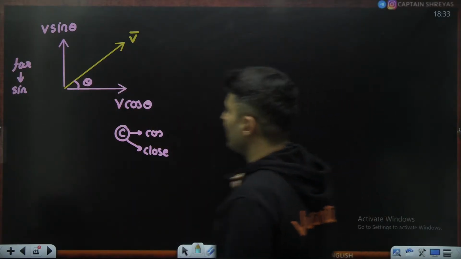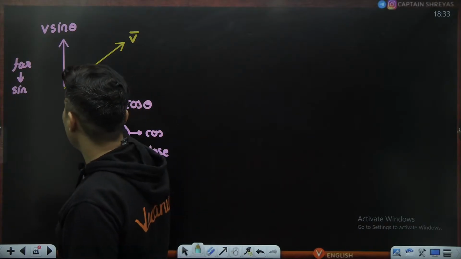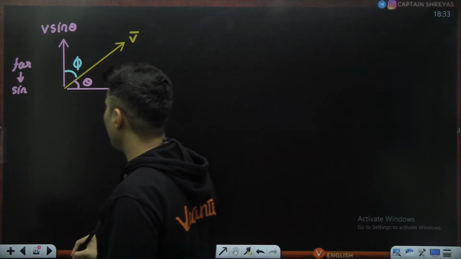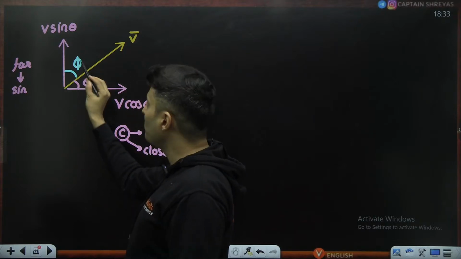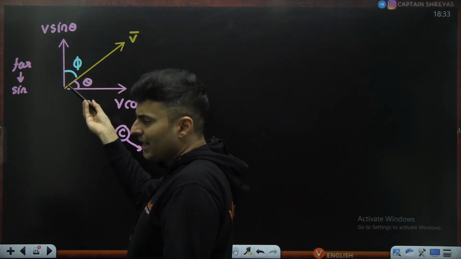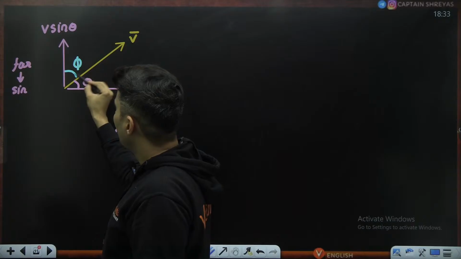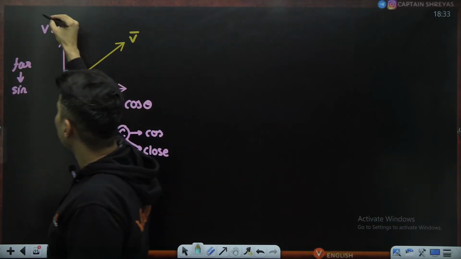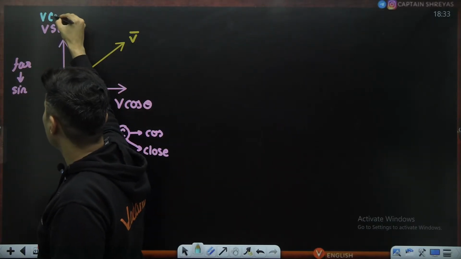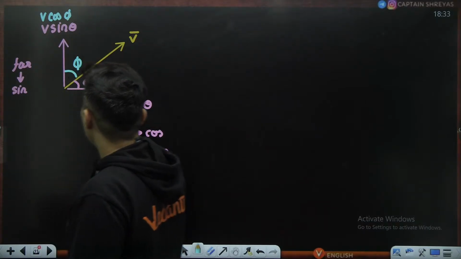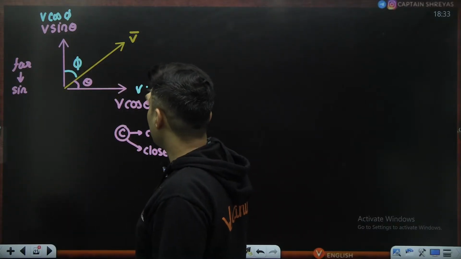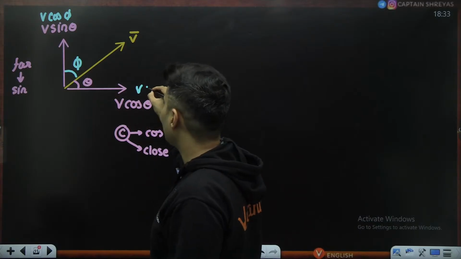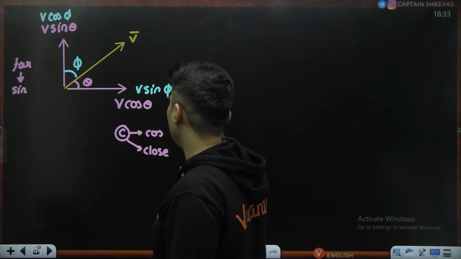But somebody says, no, for me, this is the angle, and he says, this is my angle phi. So for that person who measures the angle with respect to the y-axis, this phi is closer to this component. So this will be close, that means this will be V cos phi. And this one will be sine, because it is far away from that angle. So this will be V sine of phi.